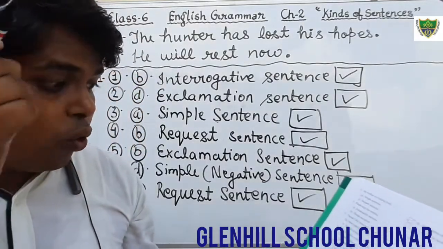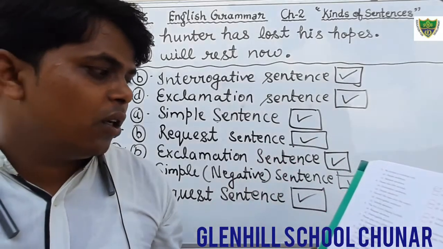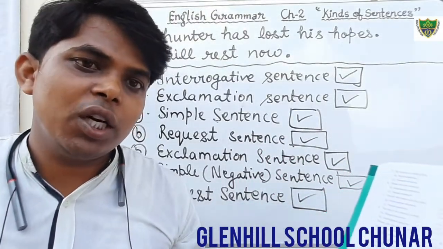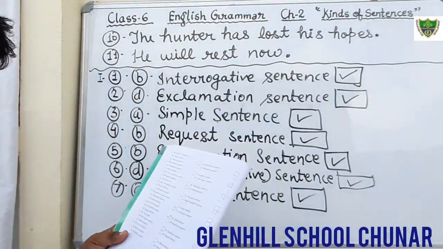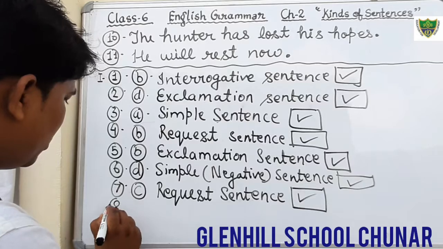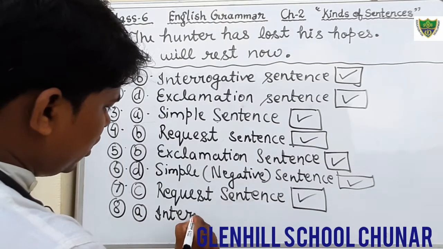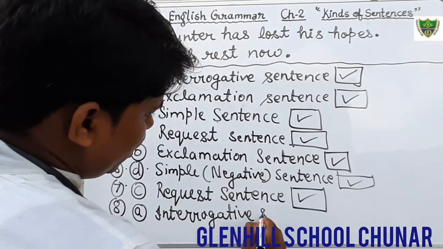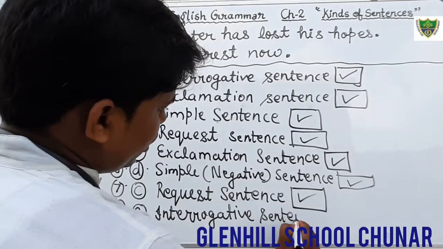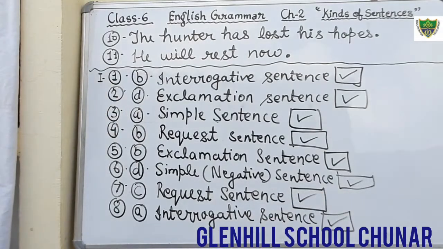And question number 8. Why are you shouting? Here again a question word is used, why. So what kind of sentence? Interrogative sentence. So the first option is correct. Question number 8, the first option given is interrogative sentence. You will tick on that. Okay students, that is the correct option, interrogative sentence. Just do it.